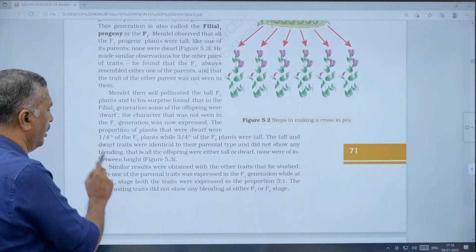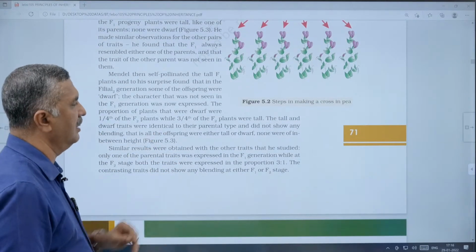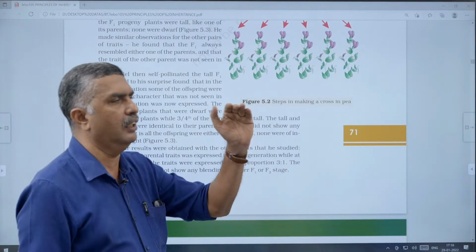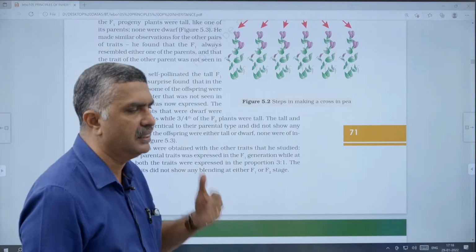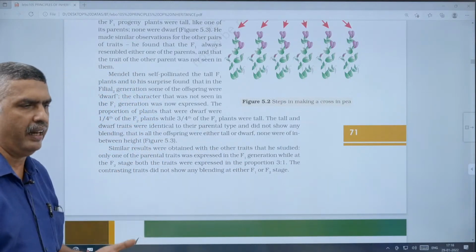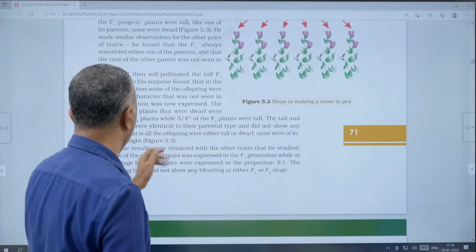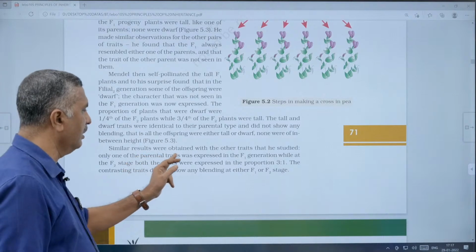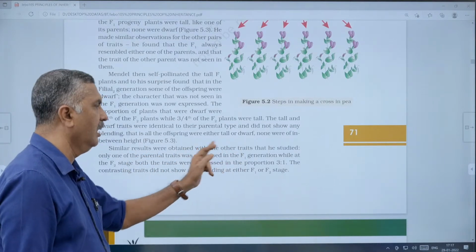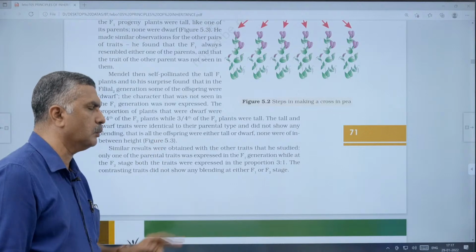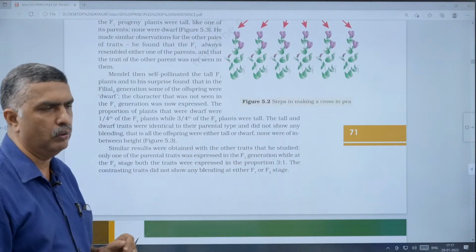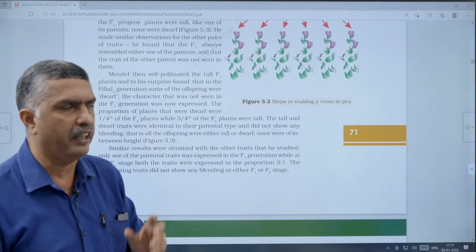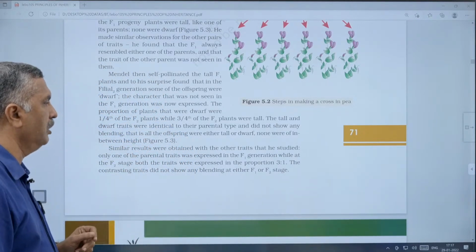Then next, similar results were obtained with the other traits that he studied. He first took true tall and dwarf plants, then repeated these experiments with other characters and other traits, and he got the same result. Only one of the parental traits was expressed in the F1 generation, while at the F2 stage, both traits are expressed in a 3:1 ratio. That is the phenotypic ratio, the monohybrid F2 phenotypic ratio, 3:1.